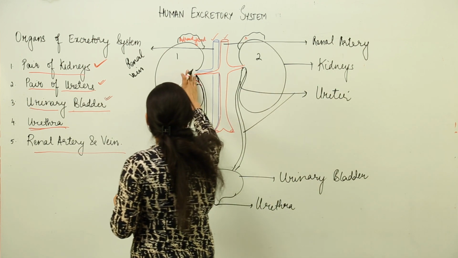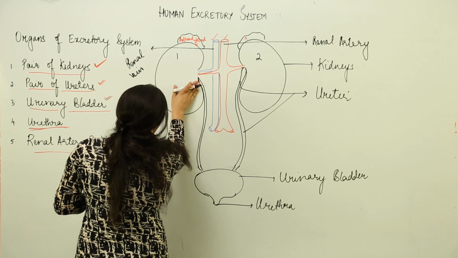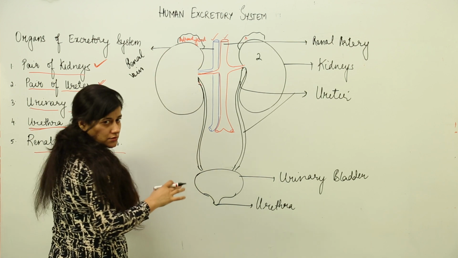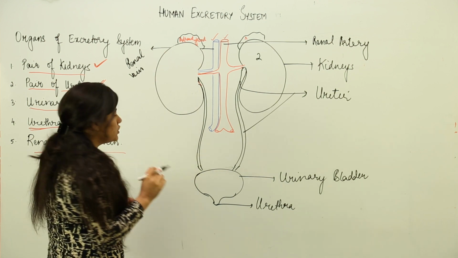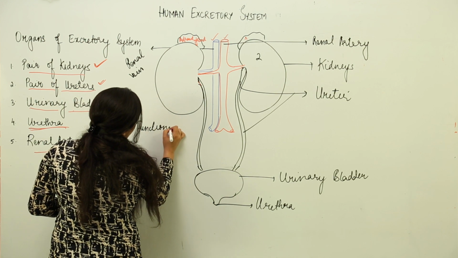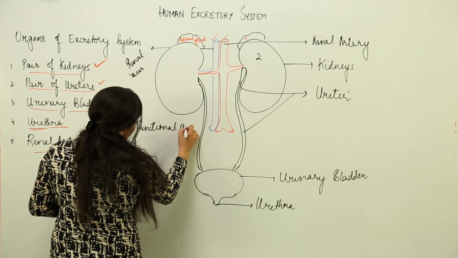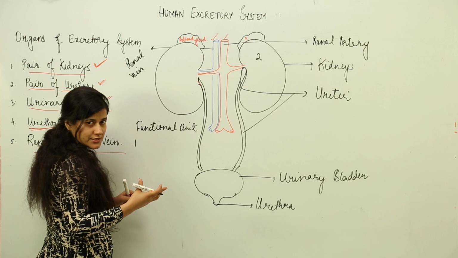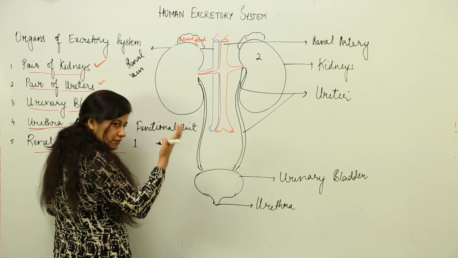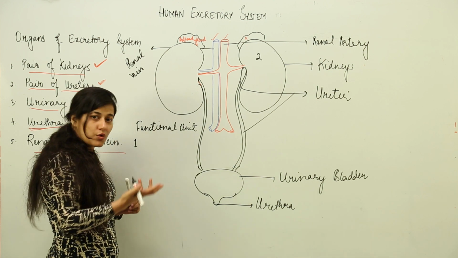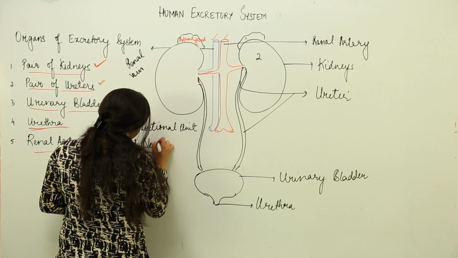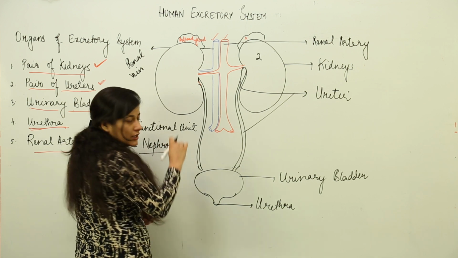Now, coming to each kidney, the kidney is the functional organ of this excretory system, and the functional unit of the kidney is the nephron. It is the functional unit where ultrafiltration and the formation of urine take place. Whatever is present in the blood that is required would be taken back, and whatever is not required would be given out of the body. That particular unit is the nephron.